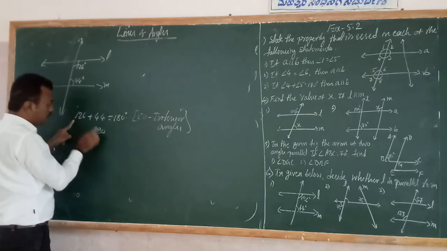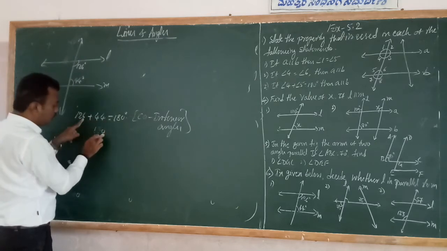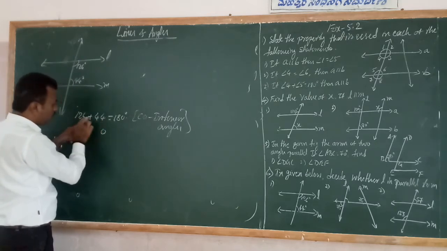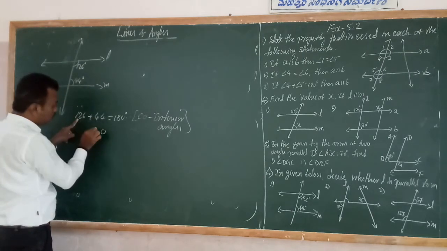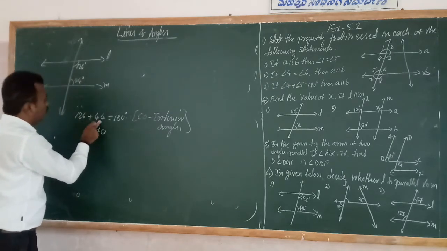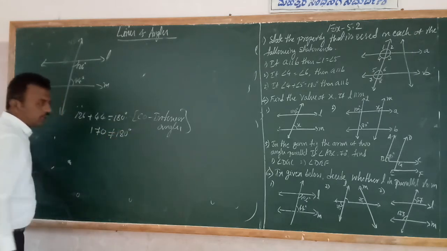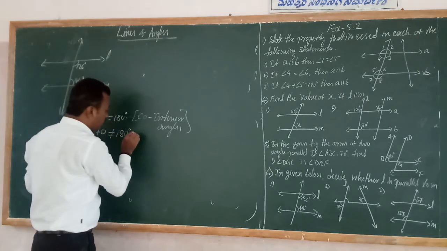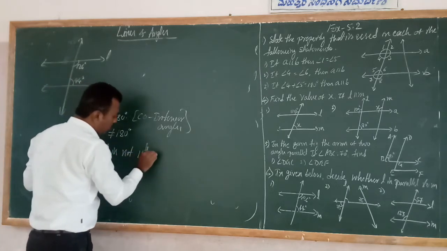So 126 plus 44: 6 plus 4 is 10, carry 1. 2 plus 4 is 6, plus 1 is 7. So 126 plus 44 is 170. 170 is not equal to 180. Therefore, L is non-parallel to M.